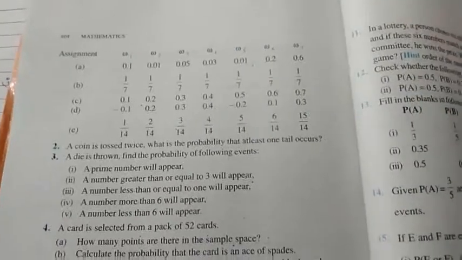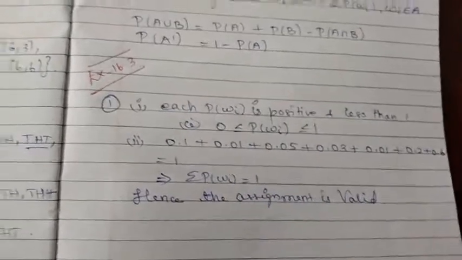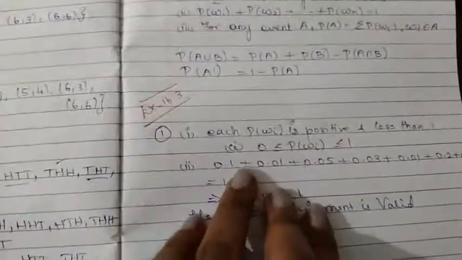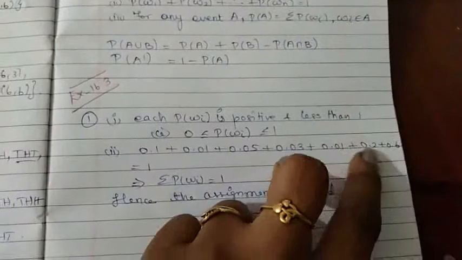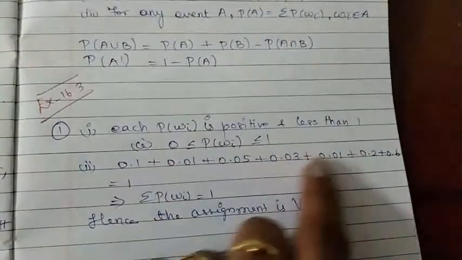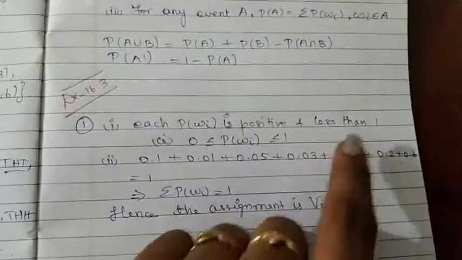So if you see the first question, the probabilities of all the assignments are greater than 0, which means all are positive, and they are less than 1, because 0.1, 0.01, 0.05, 0.03, 0.01, 0.2 and 0.6, everything is less than 1, right? So the first condition is satisfied, it is positive and less than 1.